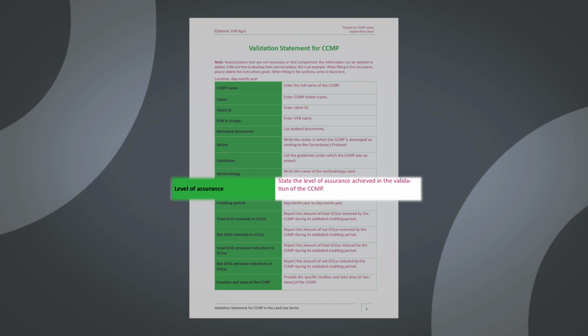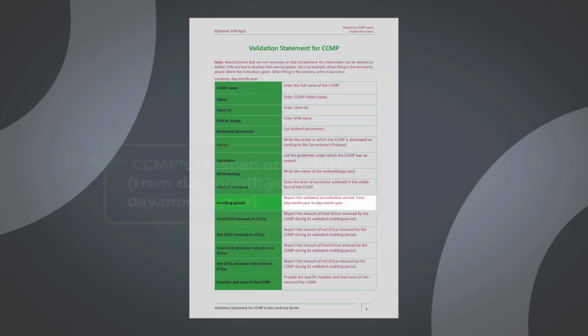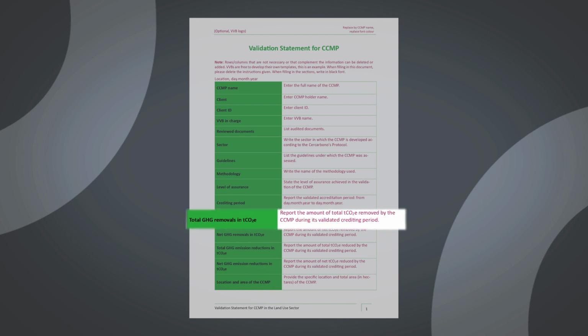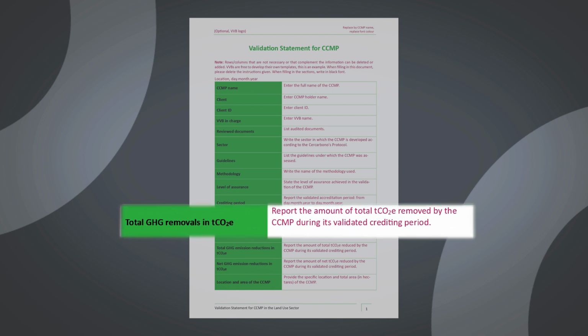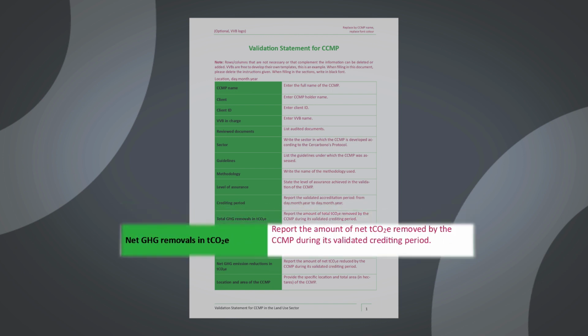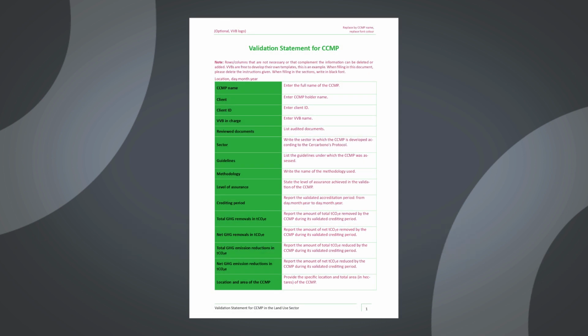Validation's level of assurance. CCMP's lifespan or useful life from day, month, year to day, month, year. Accreditation or renewal period granted from day, month, year to day, month, year. Annual total GHG emissions and removals. Reductions disaggregation during CCMP's accreditation period. Annual net GHG emissions and removals. Reductions disaggregation during CCMP's accreditation period, as estimated or projected in baseline and project scenarios during the accreditation period and throughout CCMP duration, or useful life including amounts assigned for carbon reserve, as applicable.